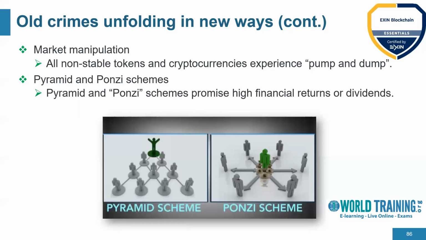So Ponzi and pyramid schemes are also being used by fraudsters in the blockchain network as well. These are a few elements which we should look at very carefully when referring to these kinds of attacks.